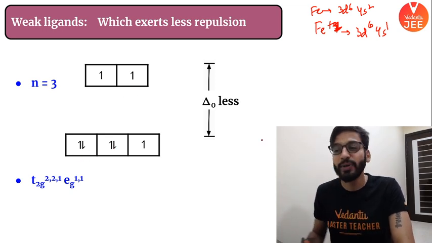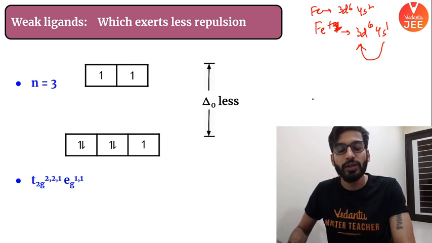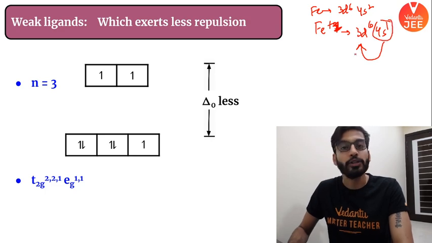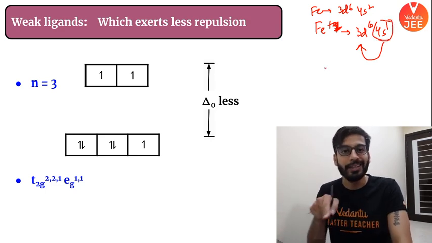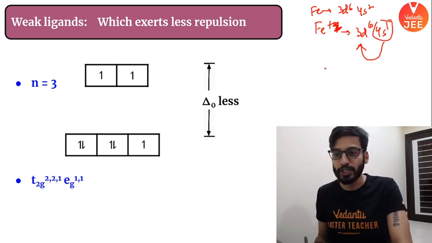Why did we fill 7 here? Because what will happen? This s electron will come into d. This s electron, this is the point you have to learn. The electron which is present in the 4s subshell will enter 3d6, right? The 3d subshell. As a result, 7 electrons will come in total.